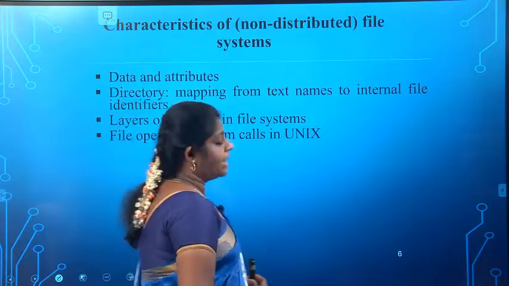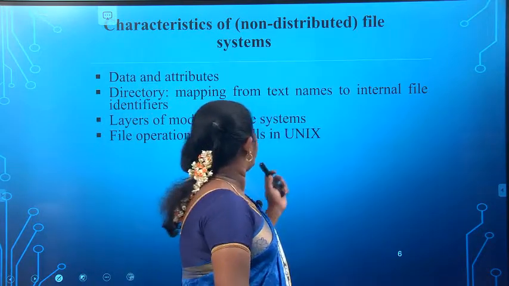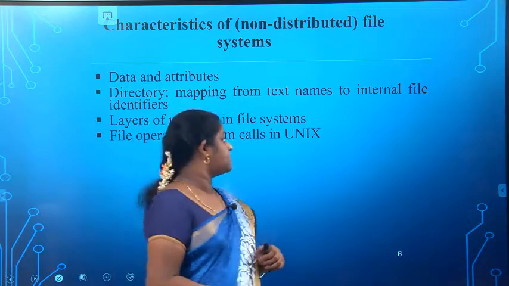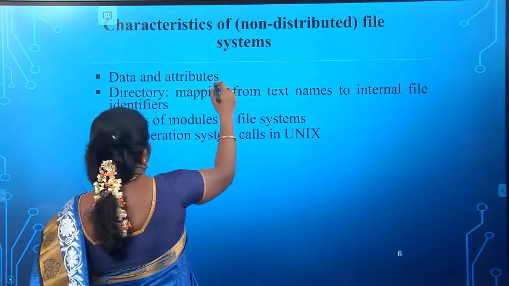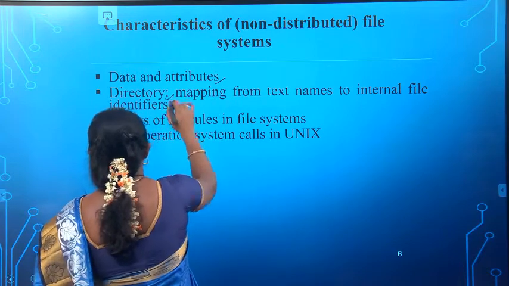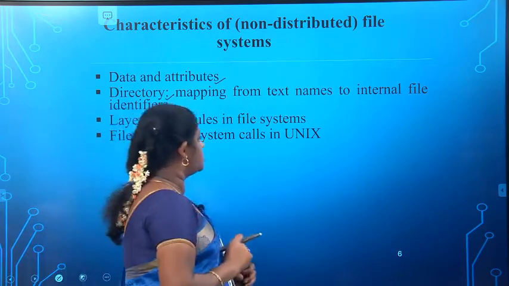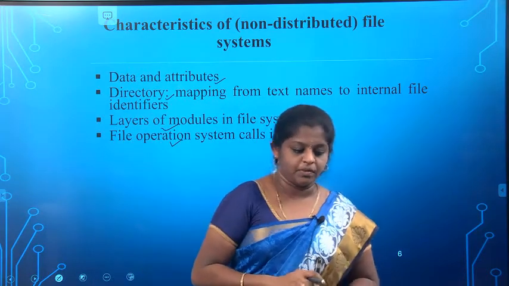We'll see the characteristics of the non-distributed file systems. What are the characteristics of the non-distributed file system? The first one is data and attributes, the second one is directory, the third one is layered module, and the last one is file operation system calls in Unix.